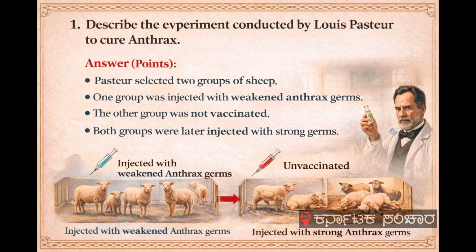Next is Louis Pasteur, conqueror of disease. Question. Describe the experiment conducted by Louis Pasteur to cure anthrax. Pasteur selected two groups of sheep. One group was injected with weakened anthrax germs. The other group was not vaccinated. Both groups were later injected with strong germs. The vaccinated sheep survived the disease. The unvaccinated sheep died. This proved the effectiveness of vaccination. It was a major breakthrough in medical science.